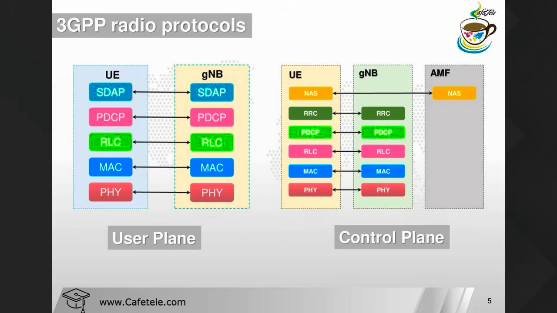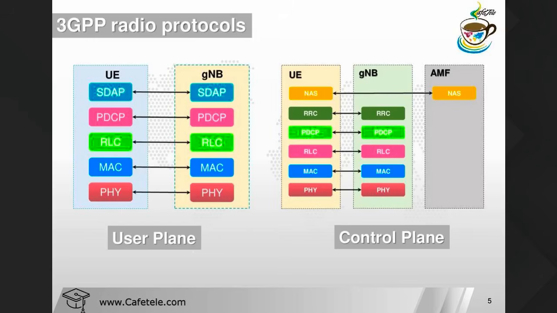But this one is also applicable to the LTE eNodeB when your eNodeB is connected to the 5G core network. Same like RRC inactive state is also applicable to LTE when your LTE is connected to the 5G core network. So we have the SDAP protocol. SDAP is basically responsible for the mapping of quality of service flows to the radio bearer according to their quality of service requirement. Okay, so this is the important job for the SDAP.